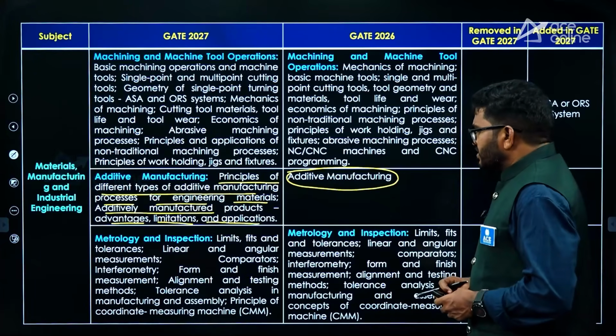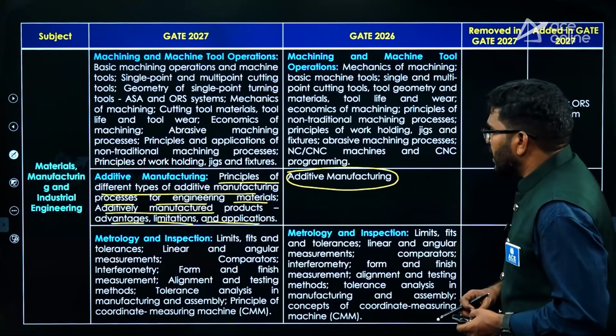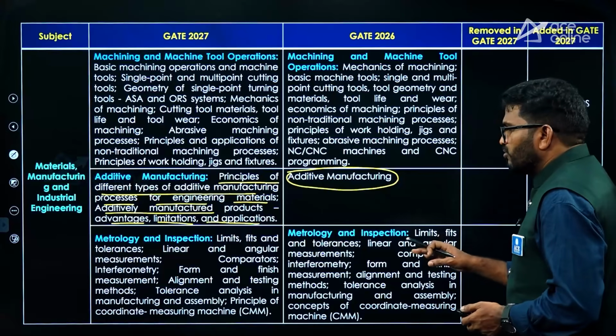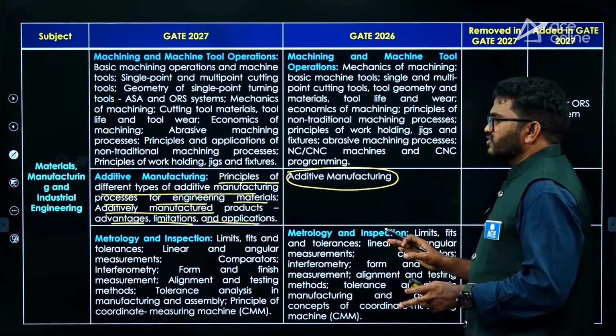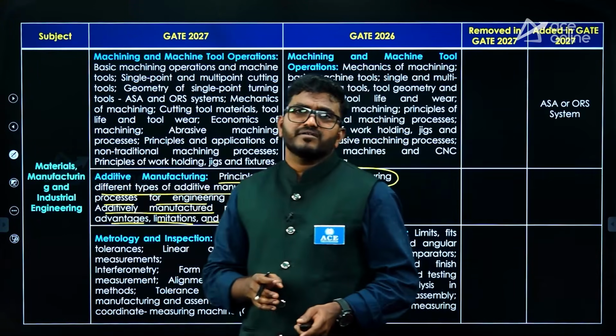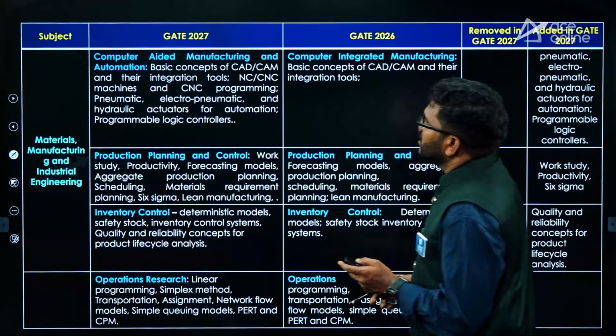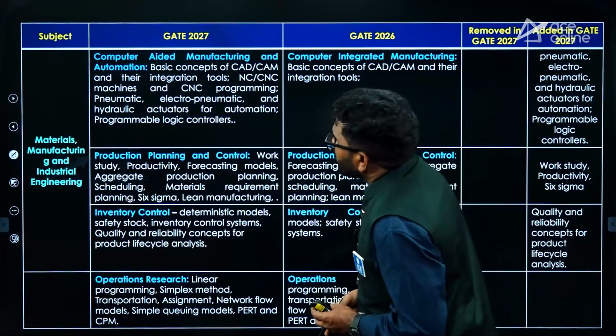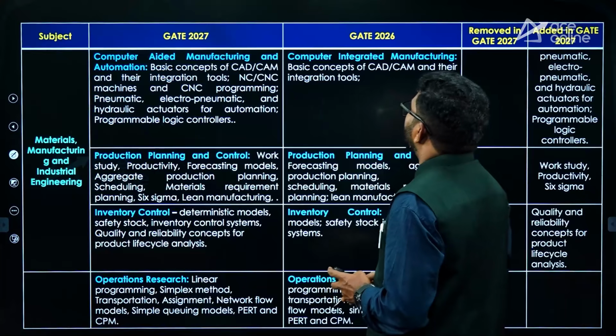And if you talk about metrology and inspection, more or less the same syllabus, right? And computer aided manufacturing and automation.